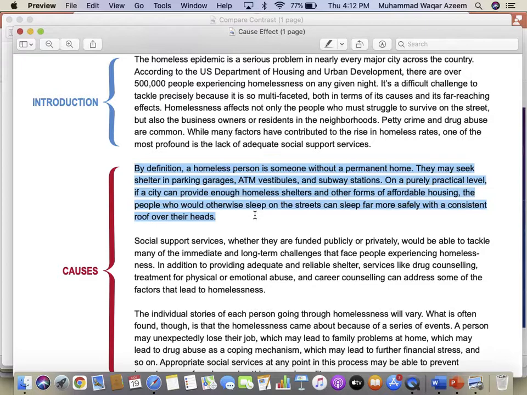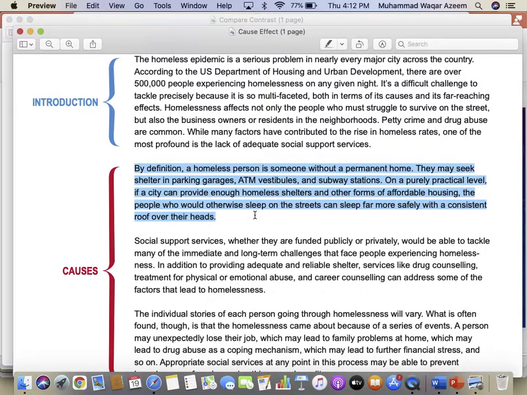By definition, a homeless person is someone without a permanent home. They may seek shelter in parking garages, ATM vestibules, and subway stations. On a purely practical level, if a city can provide enough homeless shelters and other forms of affordable housing, the people who would otherwise sleep on the streets can sleep far more safely with a consistent roof over their heads.